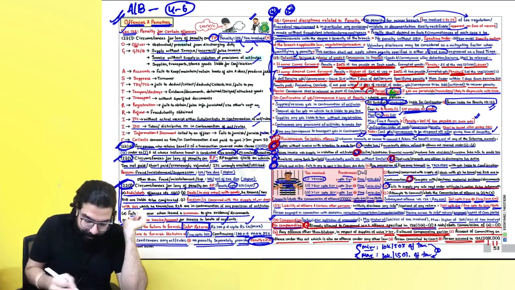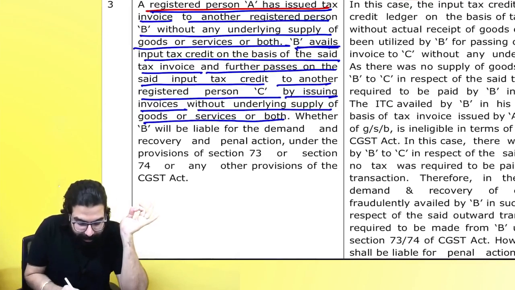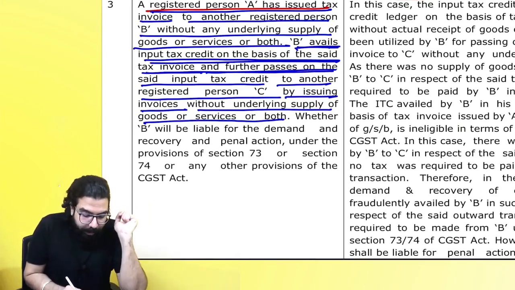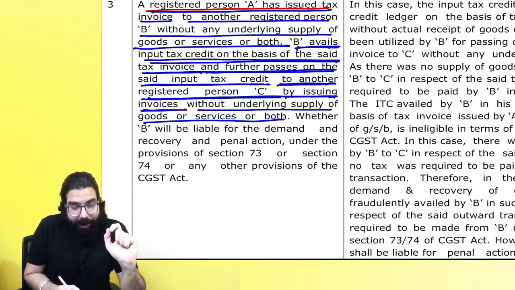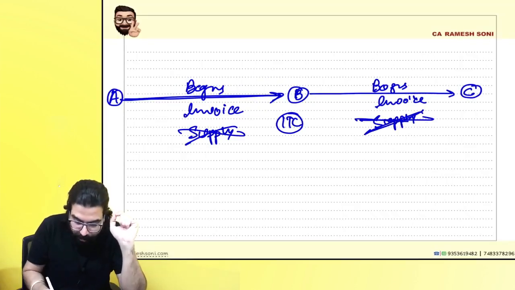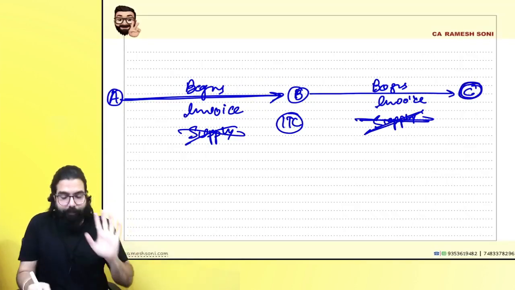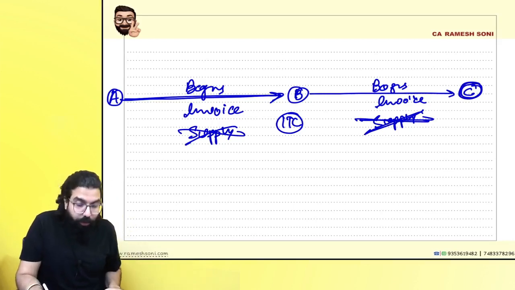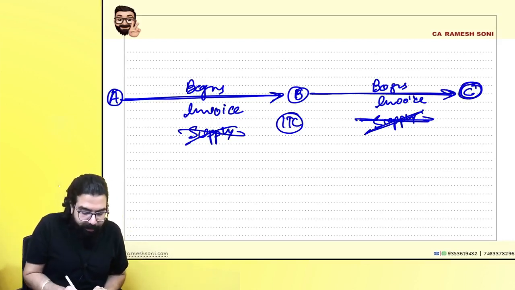They are telling B avails the ITC on the basis of the said invoice and further passes on the said ITC to another registered person C by issuing an invoice without underlying supply. So here also no supply, and the goods went to C. And the invoice was issued to C. So basically, he issued a bogus invoice here also, bogus invoice received also. Okay.